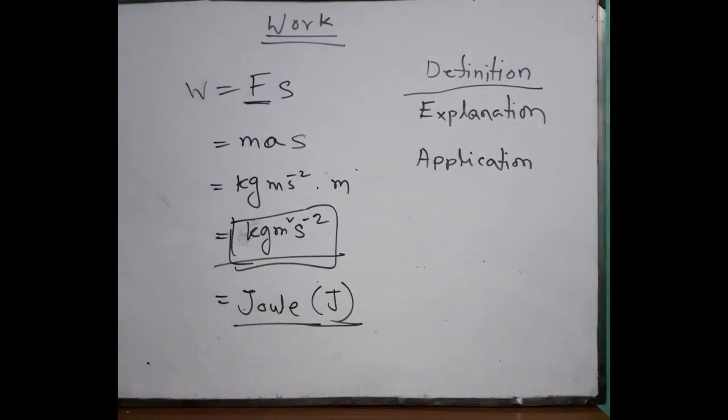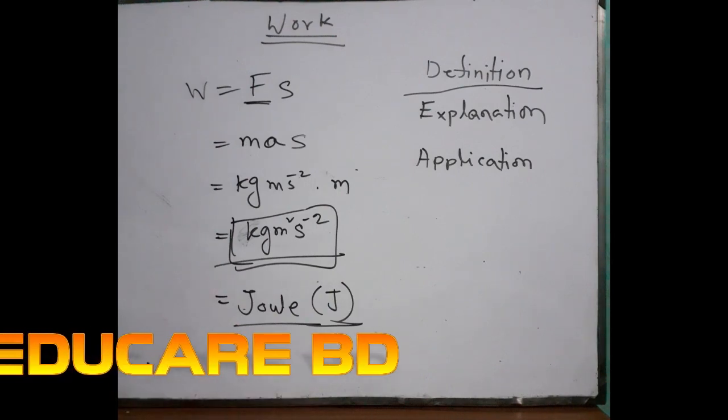You know about SI unit, CGS unit, MKS unit, different kinds of unit are there. But in the present way, as the international unit, we are using SI unit in all aspects, especially in science. If there is any question with different units in one question, then you have to convert all the units to SI units for a better or accurate result. So I think you understand what I have said. If you don't understand, leave me a comment, then I will try to reply. Okay, so this one is the unit, right?